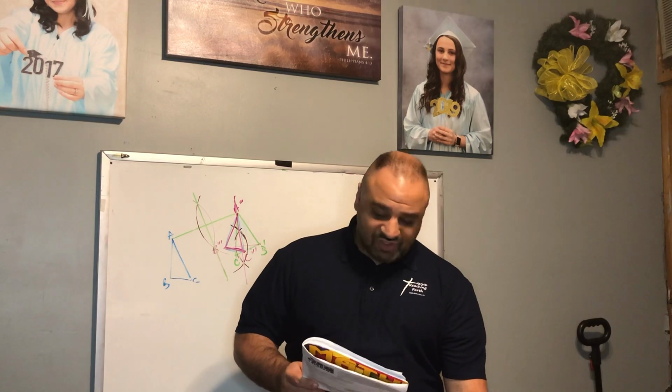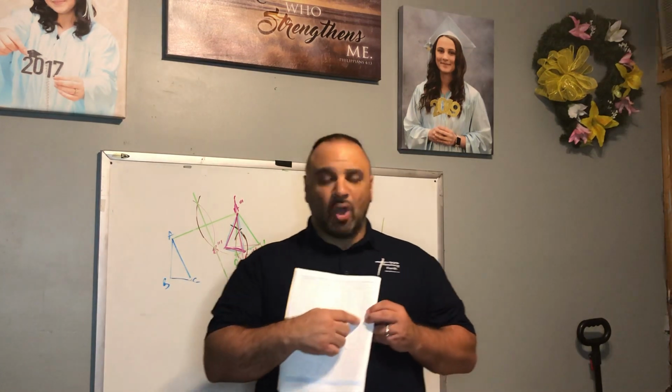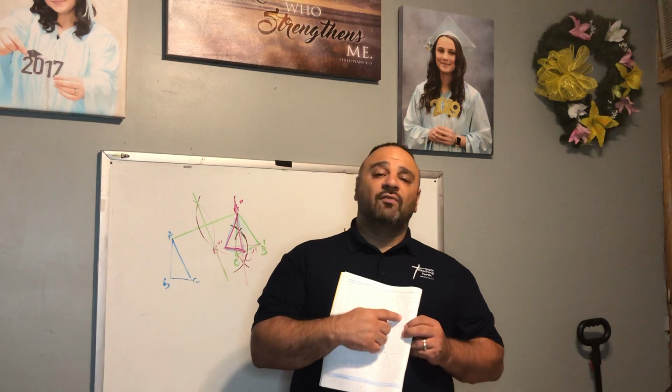Good, a reflection, excellent. Number 7, it looks like we have the shape, and notice where the two shapes coincide here. They share a common vertex, so we would call that the point of rotation. And so for number 7, what type of isometry would we have? A rotation, excellent.